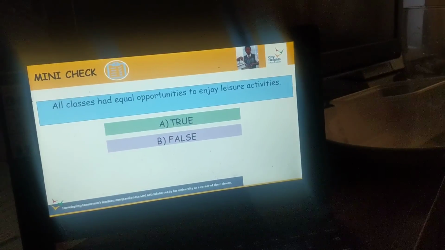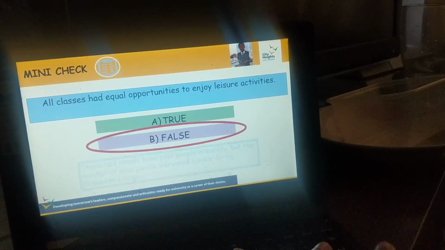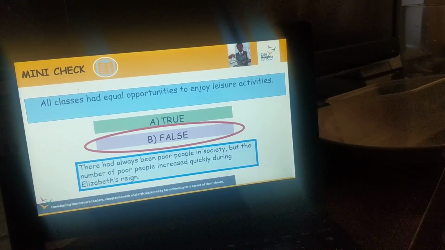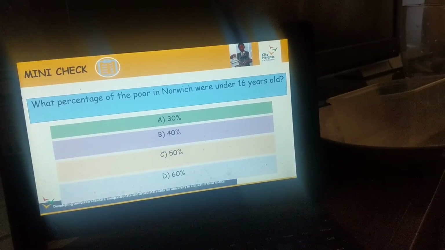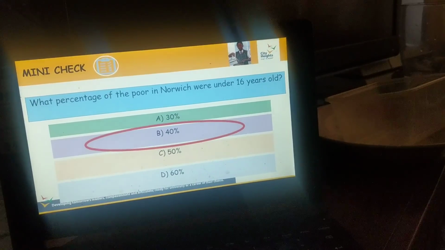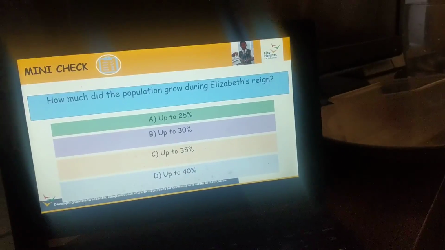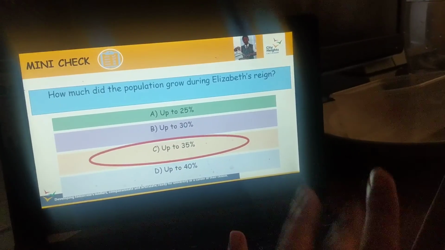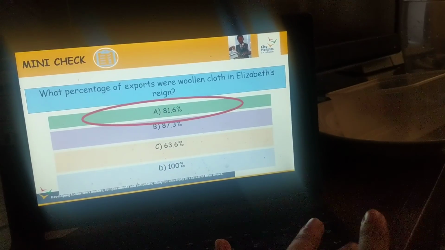So all classes had equal opportunities to enjoy leisure activities. That is false. There's always been poor people in society, but the number of poor people increased quickly during Elizabeth's era. What percentage of poor in Norwich were under 16 years old? The answer is 40%. How much did the population grow during Elizabeth's reign? That answer is 35%.